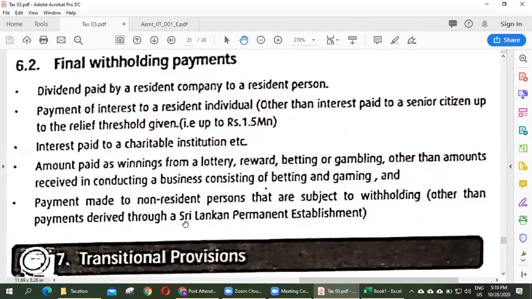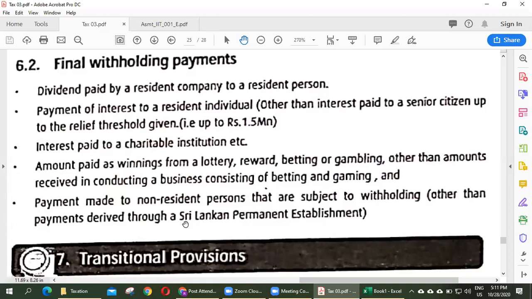If you invest in a company's shares, from time to time the company declares dividends. When the company declares dividends, it already deducts withholding tax, then pays the dividend to you. So it means you already paid tax on that dividend. Therefore, you need not pay tax on that dividend again.